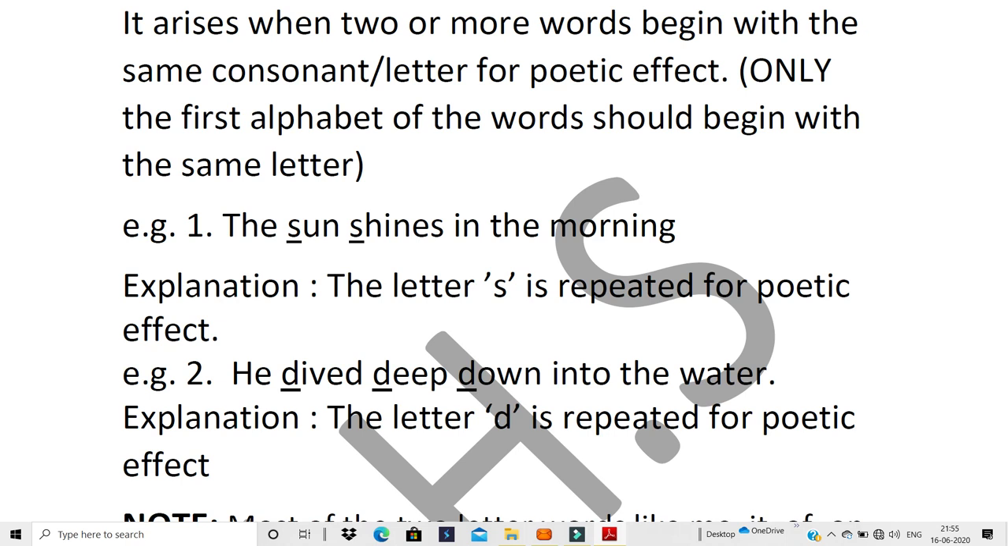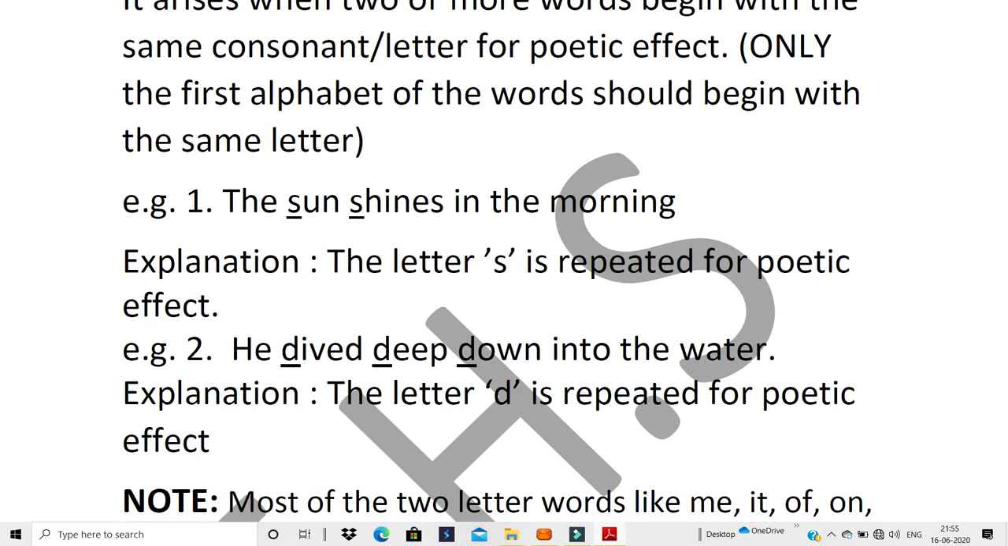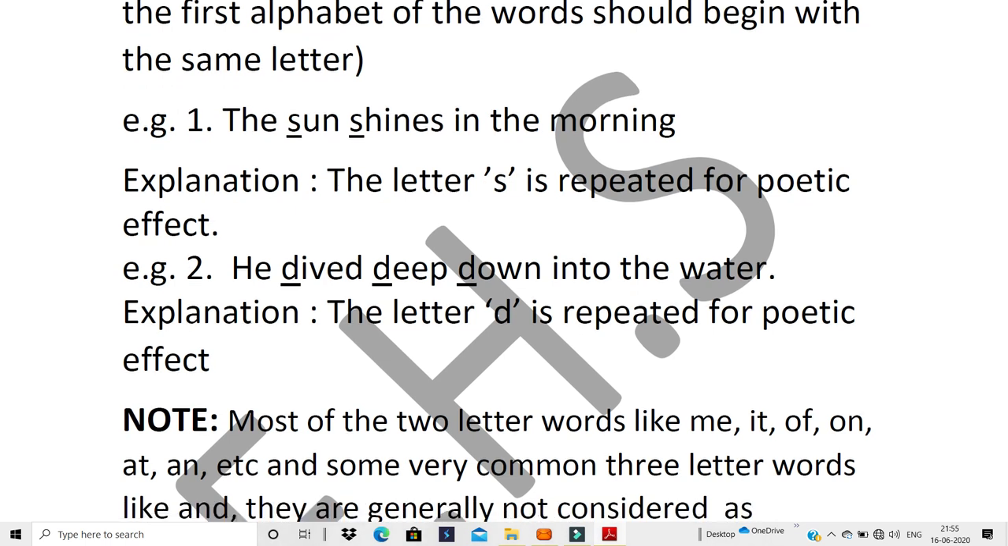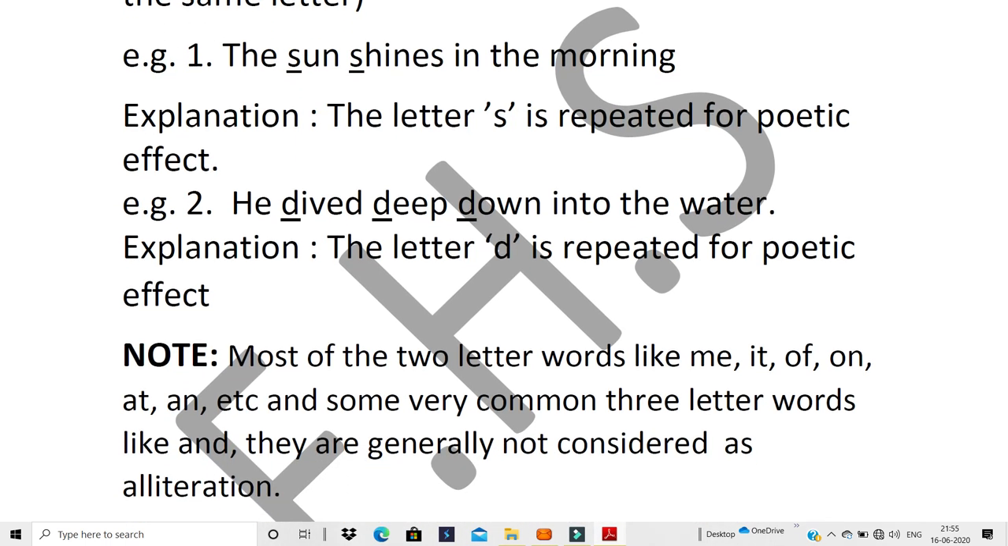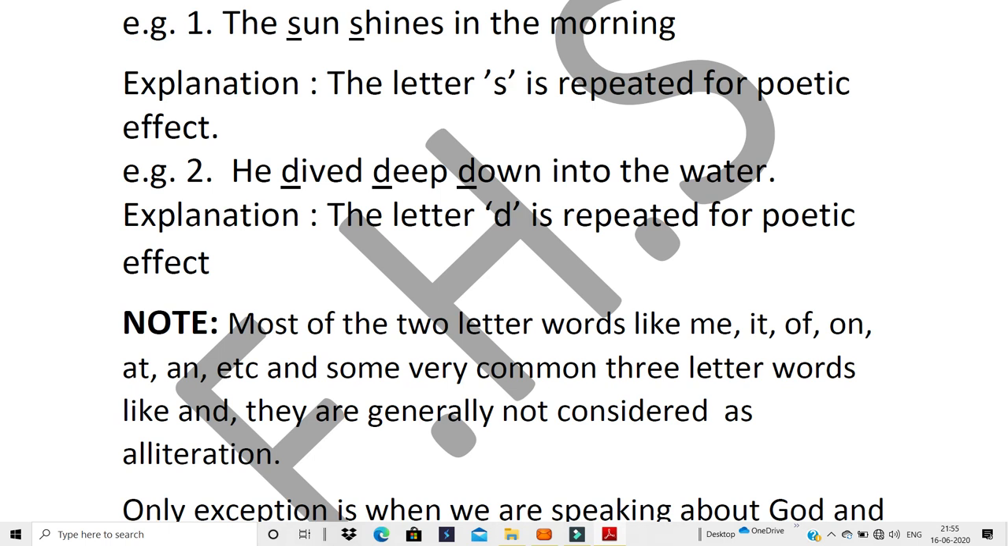Now, when the alphabet is being repeated, it is very important to note that small words like an, on, the, of, at, to are not counted as alliteration. Because in a sentence you may have "an" repeated 100 times or so, or "the" repeated so often. Every second sentence would be an alliteration. So it is very important to note that generally these words, if they are repeated, are not counted in an alliteration. Clear?